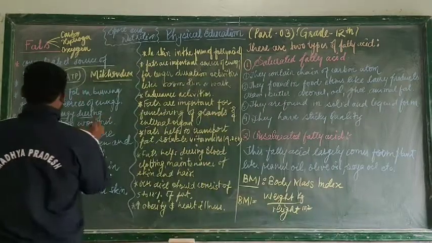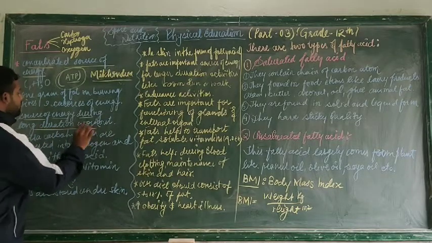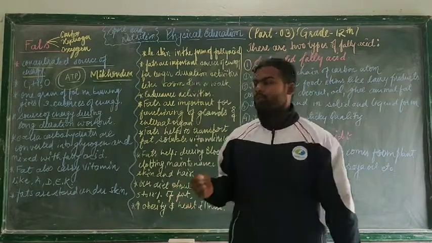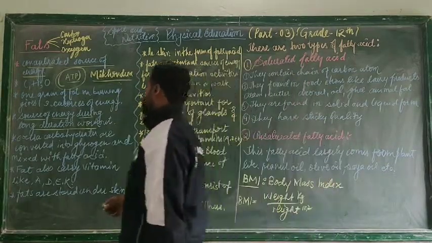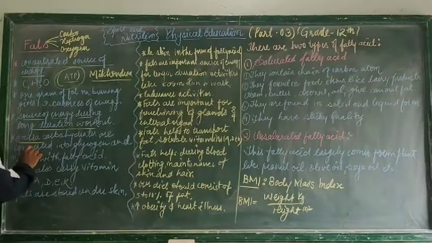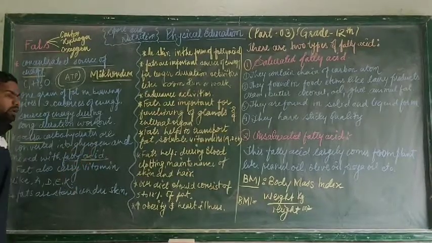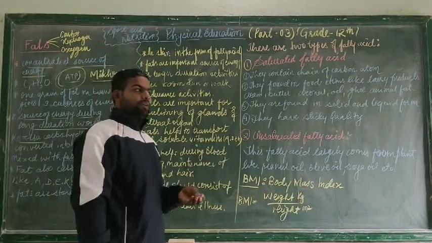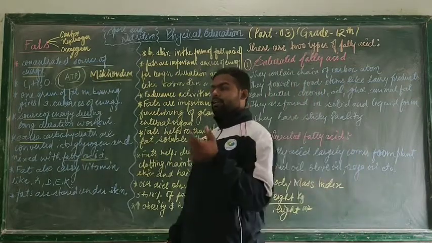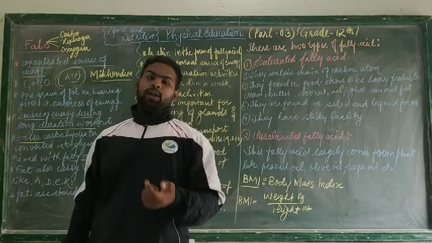So you understand that if we do a longer duration workout, then only the fat will burn. There should be sweat in our body during that workout. The extra carbohydrates are converted into glycogen, and this glycogen later gets mixed with fatty acid. In the earlier lecture we studied carbohydrates, and what we studied is that the extra carbohydrates are converted into glycogen.